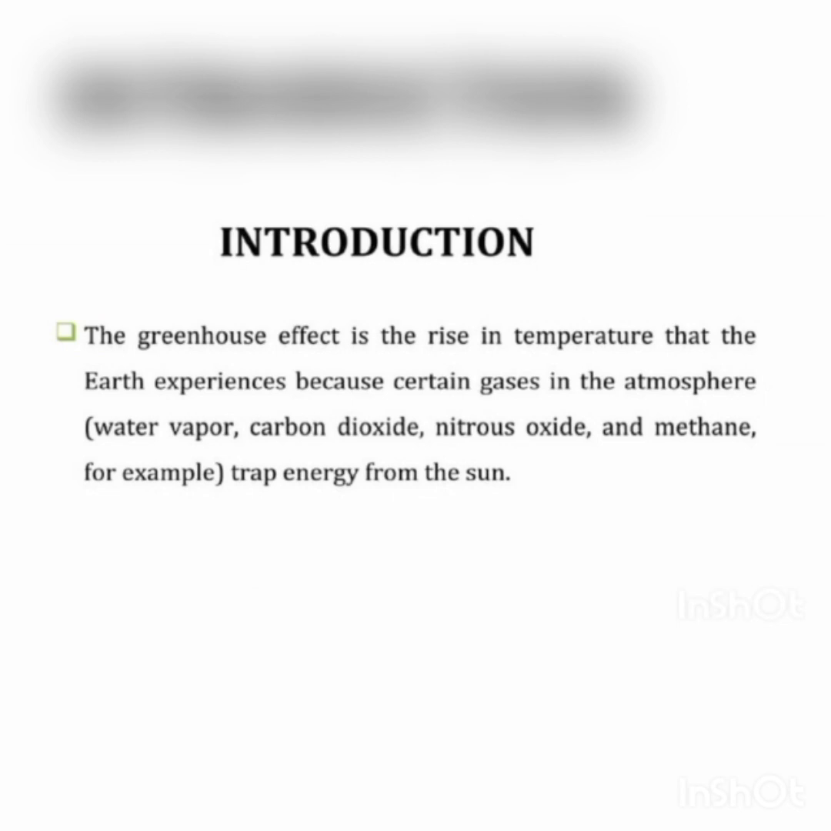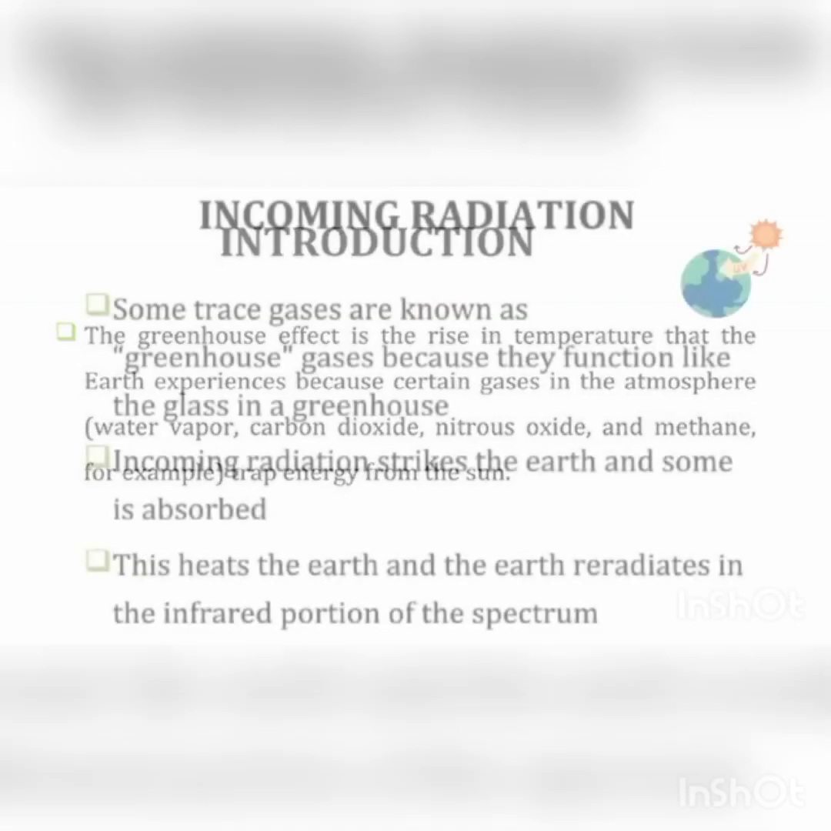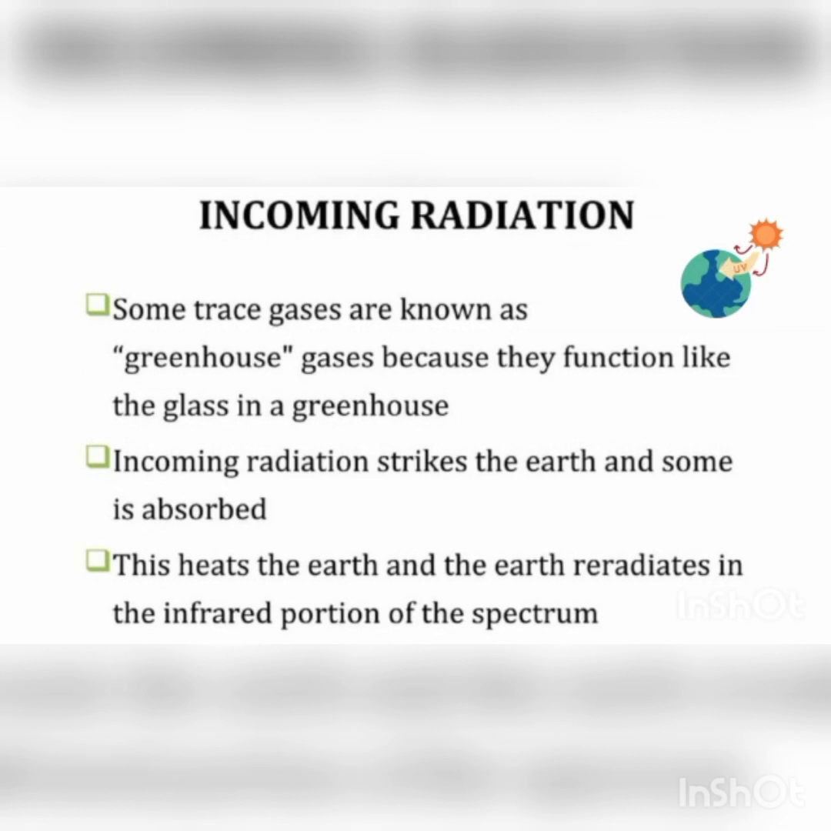Incoming radiation. Some trace gases are known as greenhouse gases because they function like the glass in a greenhouse. Incoming radiation strikes the earth and is absorbed. This heats the earth, and the earth re-radiates in the infrared portion of the spectrum.